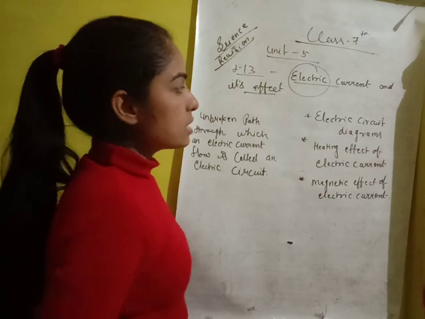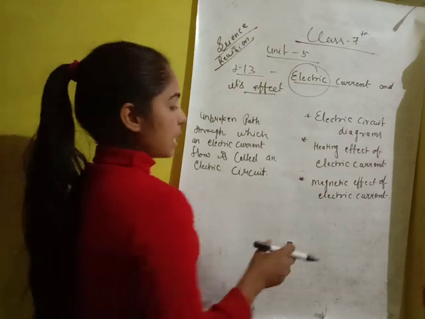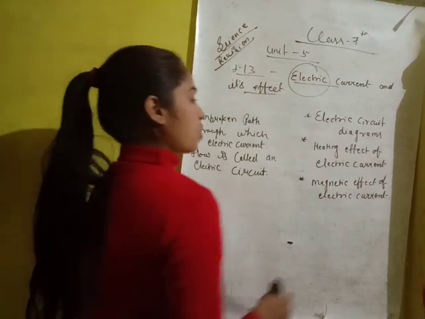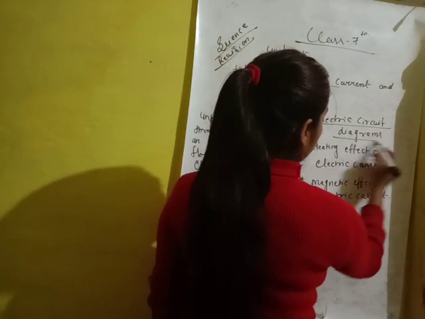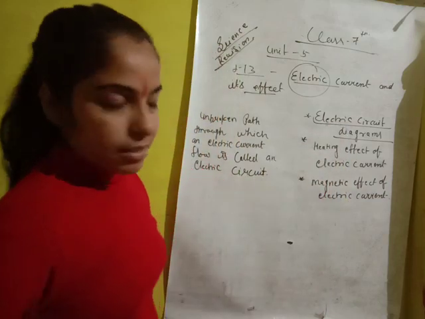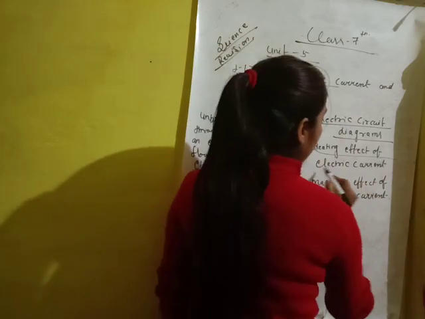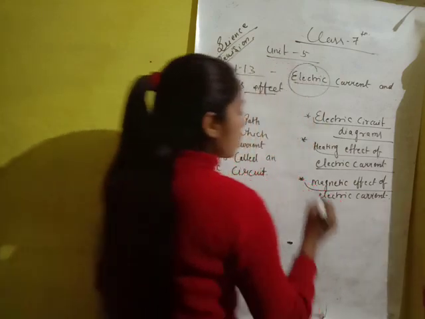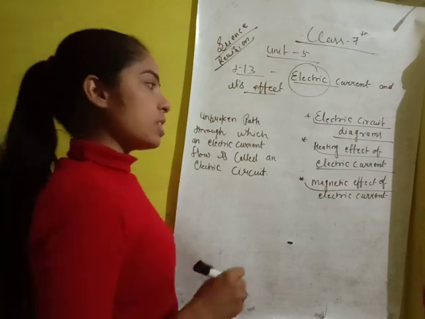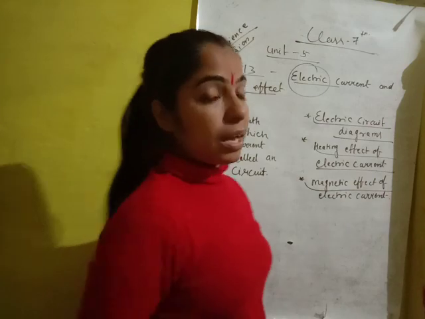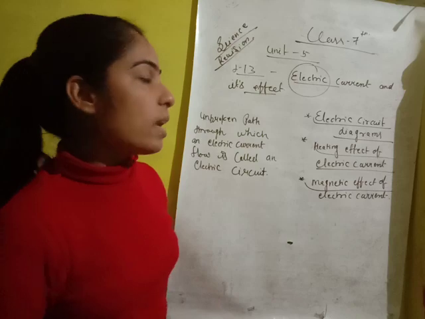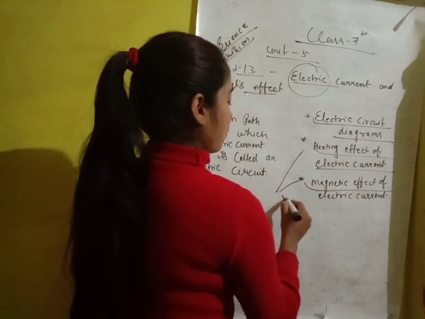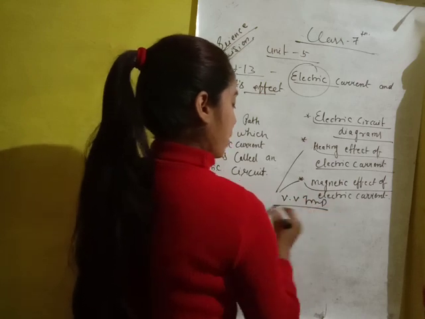So which topics do you have to read here? Firstly, I'm telling you the three main topics you have to read in this lesson. They are the electric circuit diagram as well as the electric circuit; the second one is the heating effect of electric current, and the third one is the magnetic effect of electric current. Students, this is a very important chapter because in higher classes, like 10th class, you will read both the heating effect and the magnetic effect, and both are very important lessons from the exam point of view.